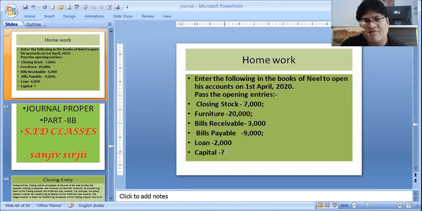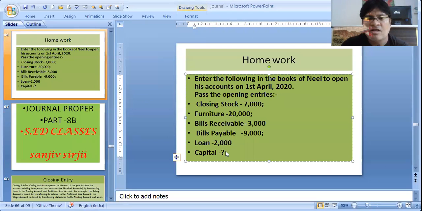Over here, you have a capital, which is an unknown figure. You know the accounting equation: assets are equal to liabilities plus capital. Loan is a liability, bills payable is a liability, and assets are there. You can easily get the capital figure, and you can easily do the journal entry. If you cannot, or you can, then please write in the comment, I will check it.